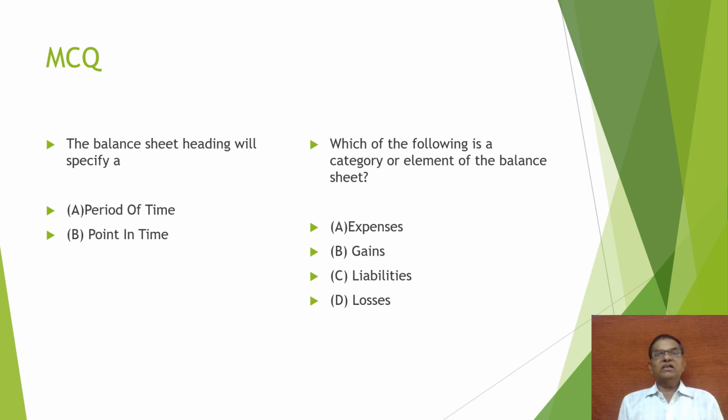The next question: which of the following is a category or element of the balance sheet? Liability is the correct answer. This is an element of the balance sheet. Expenses, gains and losses are shown in the income statement or profit and loss account.